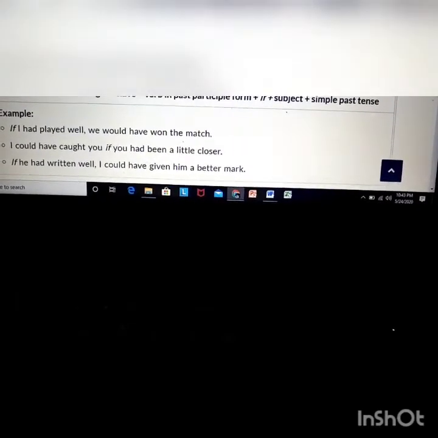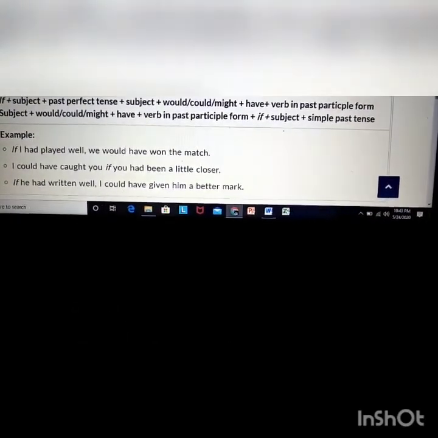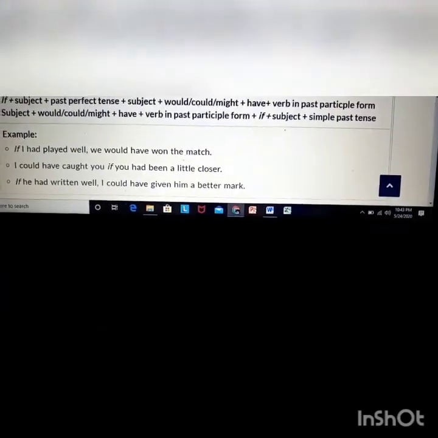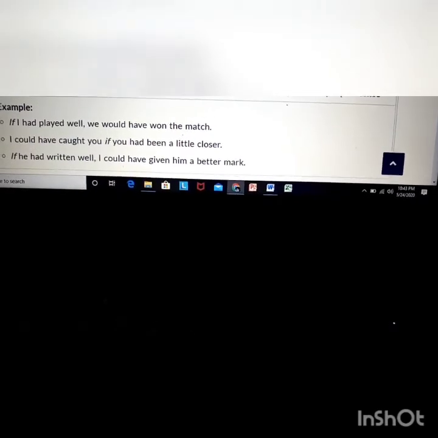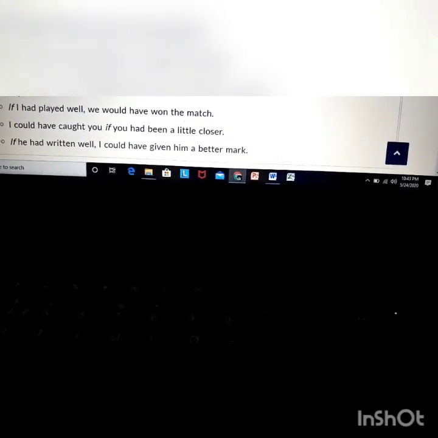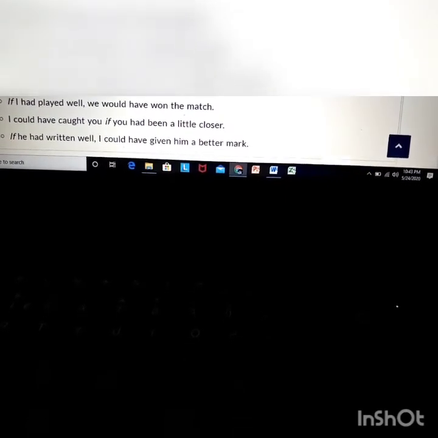According to the structure, there can be seen the use of would have, and after that the past participle form of the verb is also seen. That means if I had played well, we would have won the match. As I didn't play well, we couldn't win the match. So it is the example of unreal conditionals. Like that, all conditionals, all the examples create the same sense.